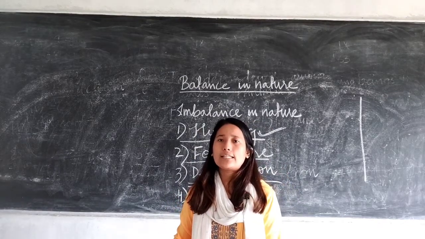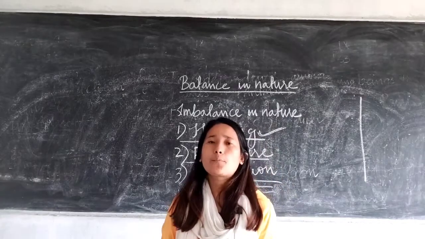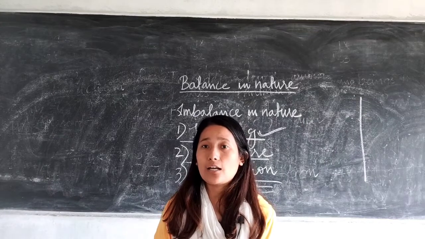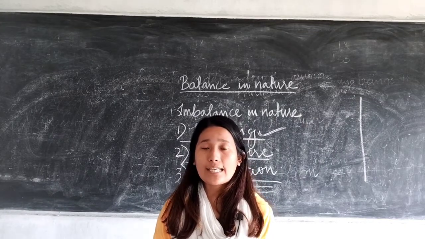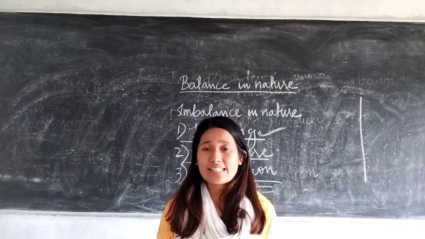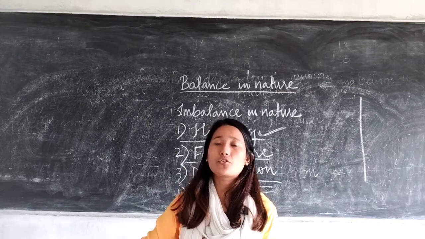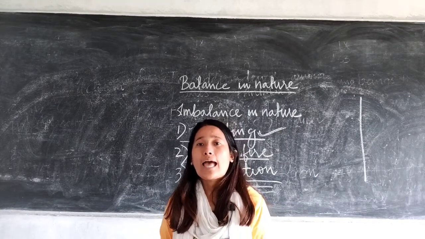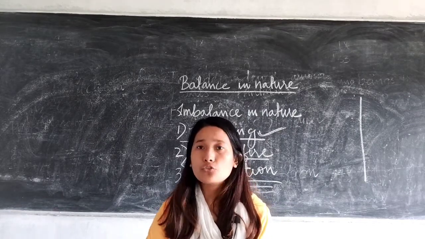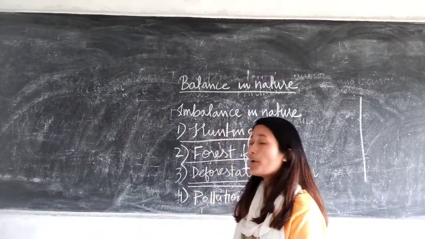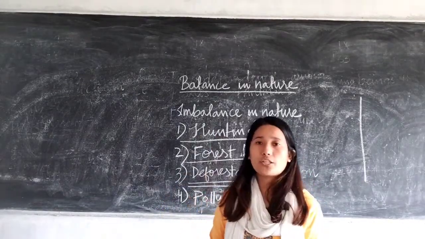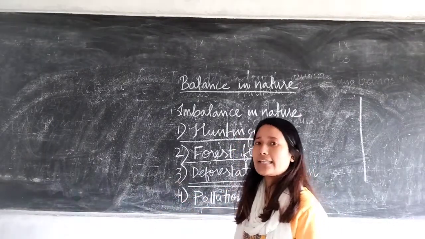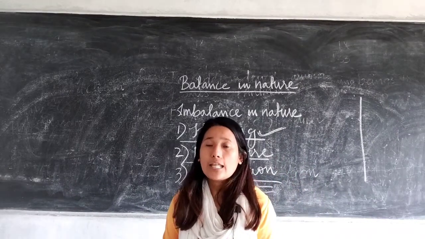So the increasing rate of human population can be directly related to pollution, and this pollution is leading to many problems like, we know, right, polar bears, glaciers, global warming. Temperature is rising at a higher rate, because of which glaciers are melting and polar bears are dying off in those areas. The temperature of the earth is so high that survival of many animals is not possible, which is leading to extinction, right? So the exploding rate of human population is also directly related to pollution. So all these things are leading to imbalance in nature.